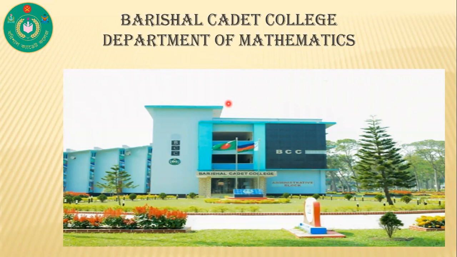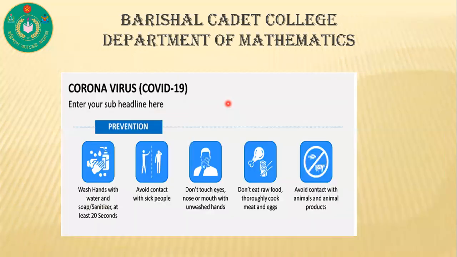Dear cadets, you have to follow the preventive tips for your safety. Wash hands with water and soap or sanitizer for at least 20 seconds. Avoid contact with sick people. Don't touch eyes, nose or mouth with unwashed hands. Don't eat raw foods, thoroughly cook meat and eggs. Avoid contact with animals and animal products.